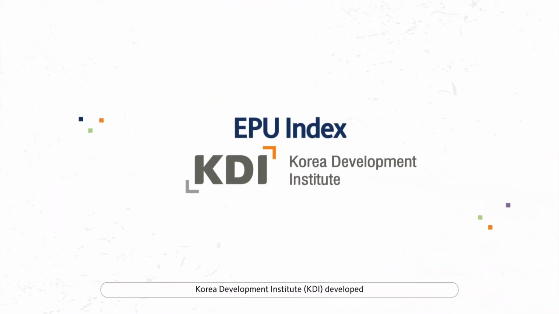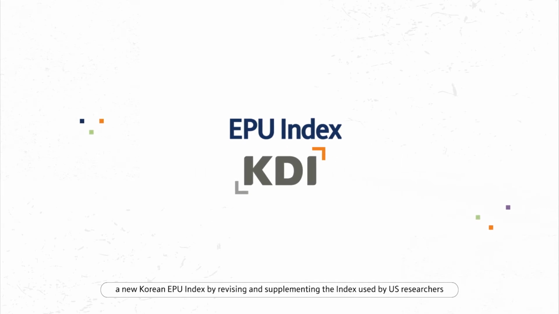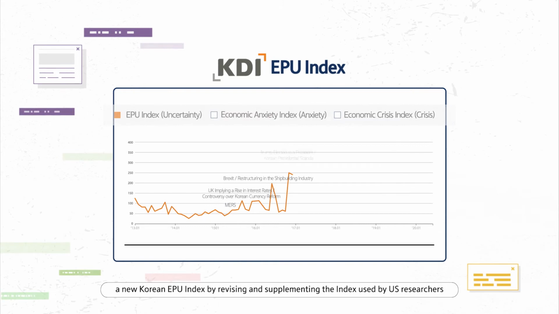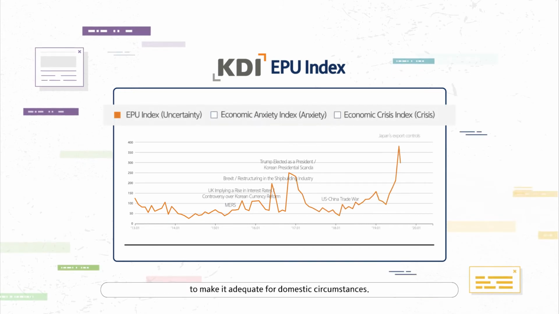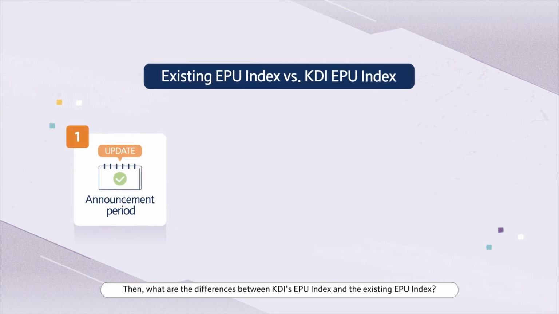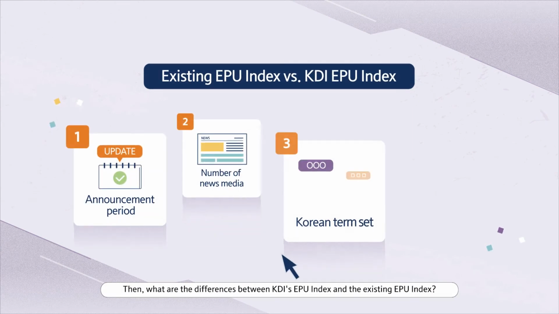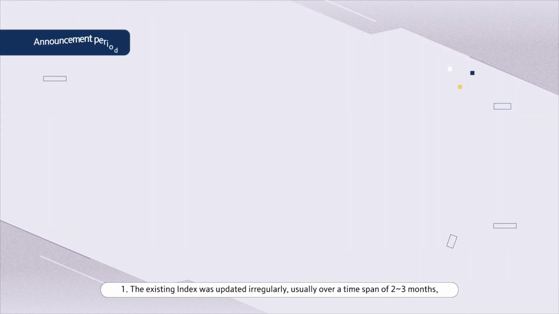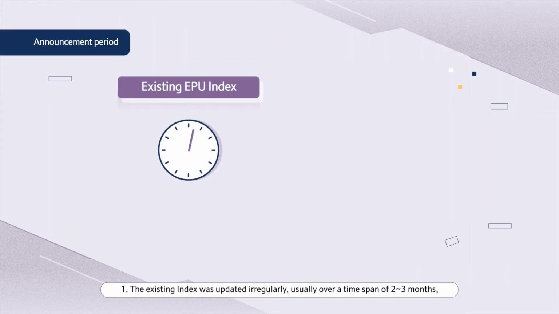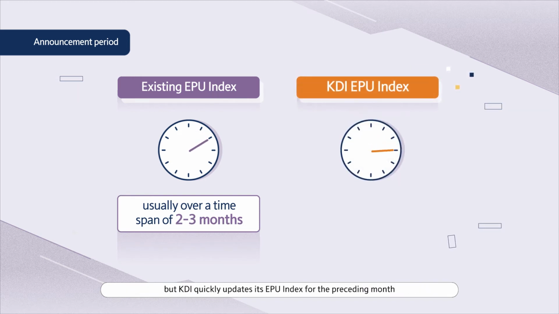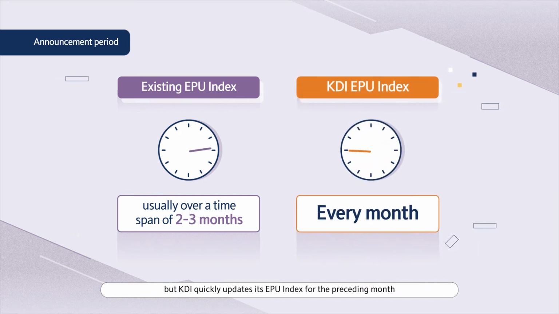The Korea Development Institute developed a new Korean EPU Index by revising and supplementing the index used by U.S. researchers to make it adequate for domestic circumstances. Then, what are the differences between KDI's EPU Index and the existing EPU Index? Number 1. The existing index was updated irregularly, usually over a time span of 2 to 3 months, but KDI quickly updates its EPU Index for the preceding month at the beginning of each month.